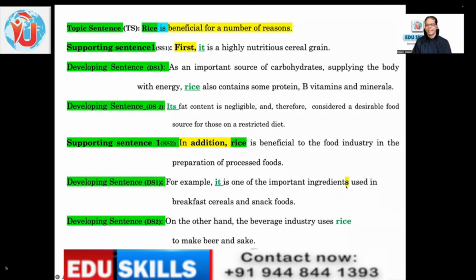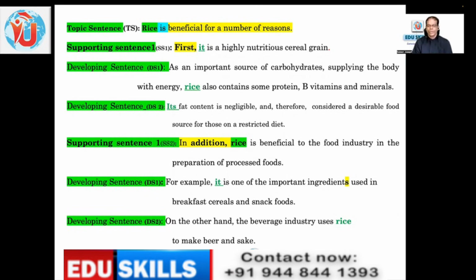And here I have put an S in yellow. You can see, I believe, it's highlighted. Why? Because it is one of the important food ingredients, plural. This is a common mistake you make. When you use the expression one of the, it takes a plural: not one of the student, but one of the students, one of the teachers, one of the aspirants, one of the examiners. Most often you make a mistake: one of the important ingredient. No, it's wrong. Ingredients. In your speaking as well, make sure you don't make such mistakes. So, used in breakfast cereals and snack foods.